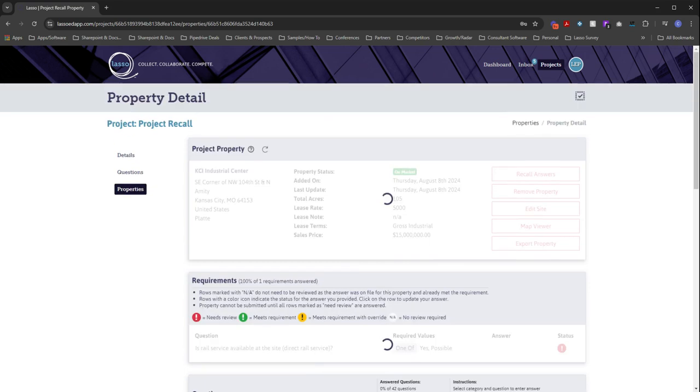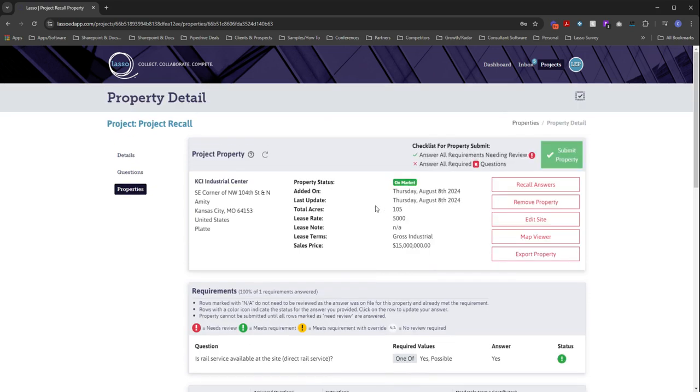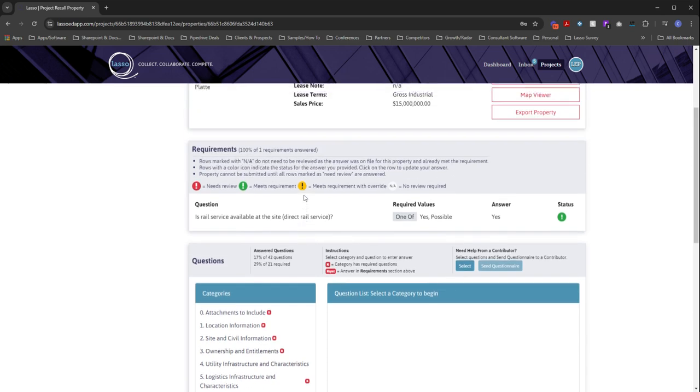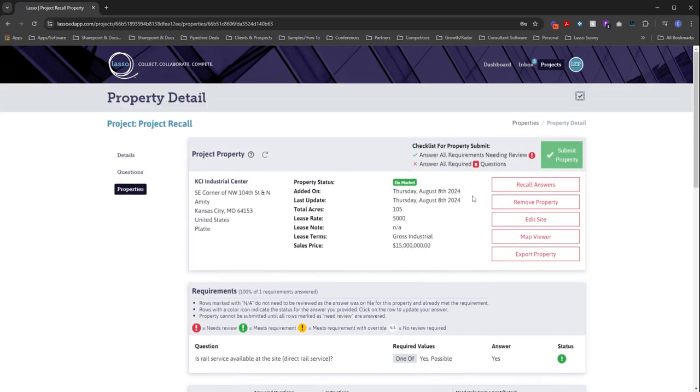Now, once I click on the property, this will take me to the property details screen, where I can then begin answering new questions in this RFI for my site. As we can see, this project has 42 questions as well, but we're starting off with just 17% of the questions answered. Now, again, we have answered a lot of questions in this project in a previous RFI.